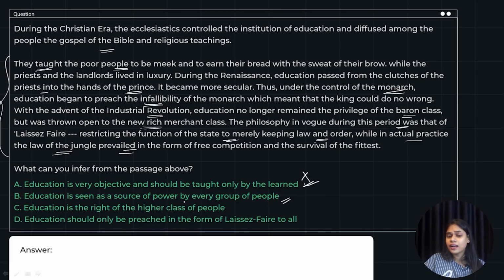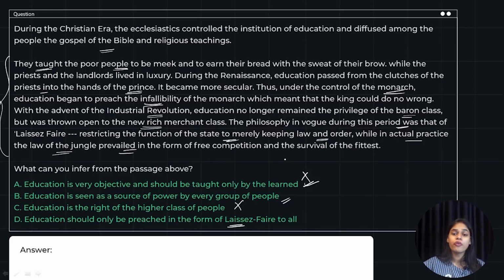Education is the right of the higher class of people. No, it can be reaped by the poor people as well, because they are taught to be meek and earn their bread. Education should only be preached in the form of laissez-faire. No, it is not important that laissez-faire should only be the way of teaching, right?